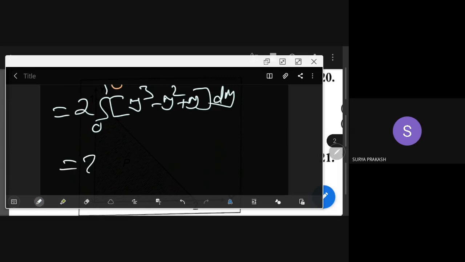This is equal to 2 into 1 minus 1 plus something, oh, I have to integrate. So this is y power 4 by 4, y cube by 3 plus y square by 2. So you have 12 here.